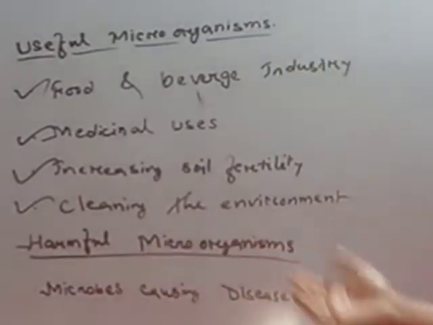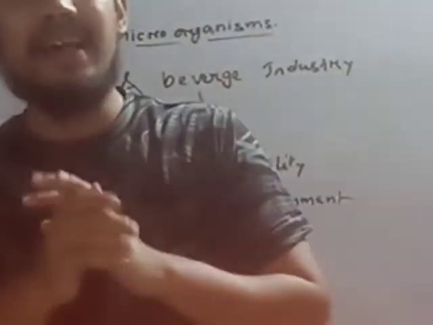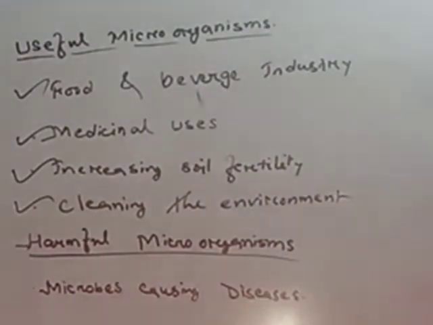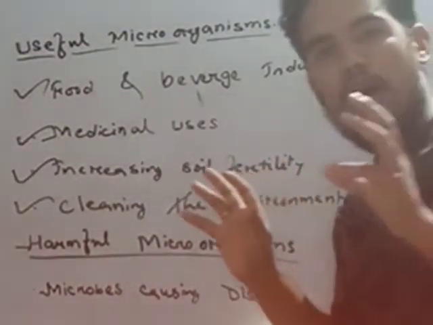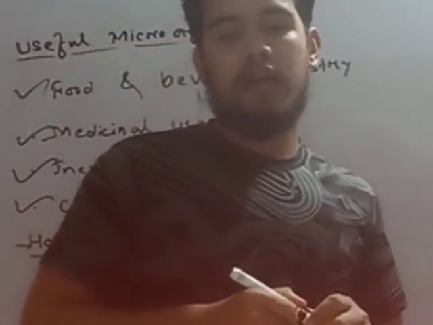Now come to the point harmful microorganisms. Like useful microorganisms, we know that everything has two sides: one beneficial and another harmful. So microorganisms also have some harmful ways, such as microbes causing diseases.